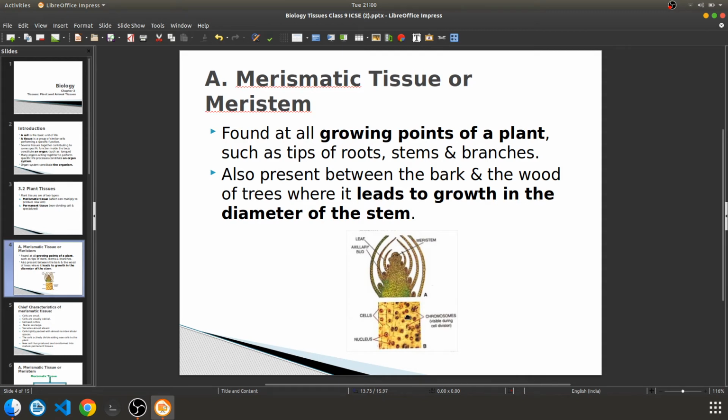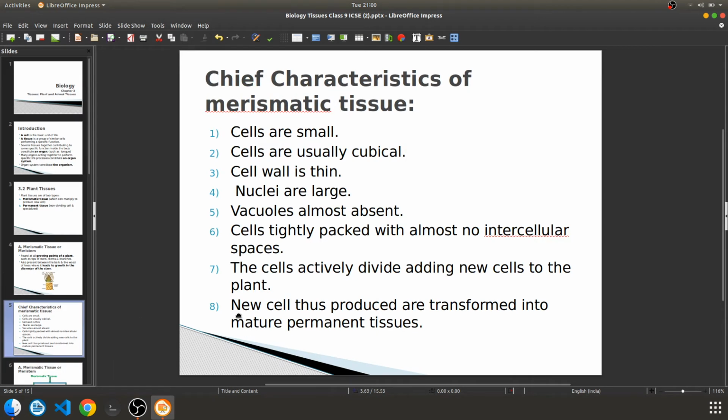So new cells are also there, and these are tightly packed, no intercellular spaces are there. See here, no intercellular spaces are there. So when you practice this meristematic tissue, do practice this figure also, so that it will be helpful for you to write down the characteristics of the meristematic tissues. The figure itself shows you many characteristics, and you don't have to actually learn all these things. The figure itself says many things, isn't it? So understand the figure very nicely.